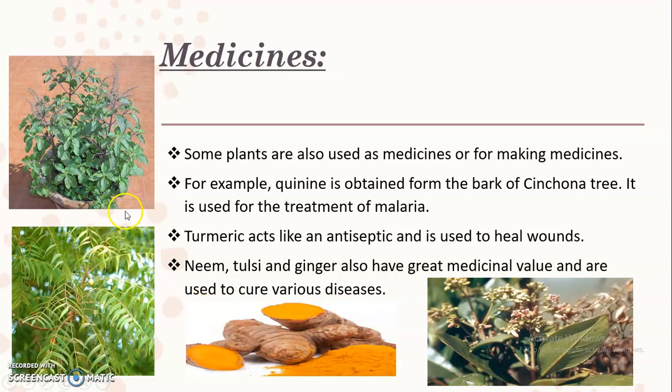Tulsi and ginger are mixed to form a medicine for the flu as well as for the cough. So these are the different plants like tulsi, neem, turmeric, and the cinchona tree, which are used to make medicines to cure different diseases. Now let's move ahead and see the other product.